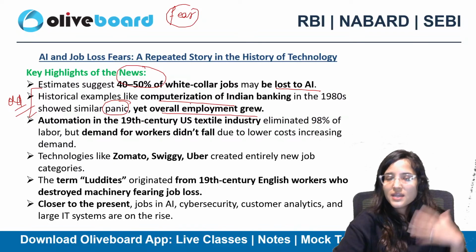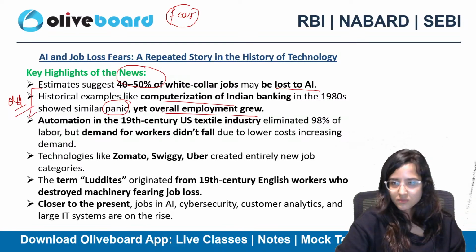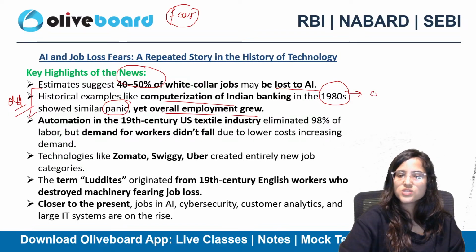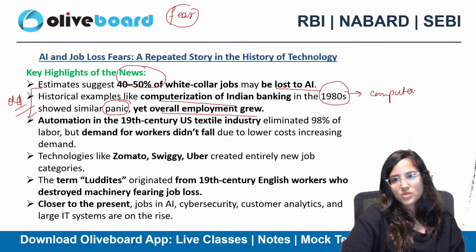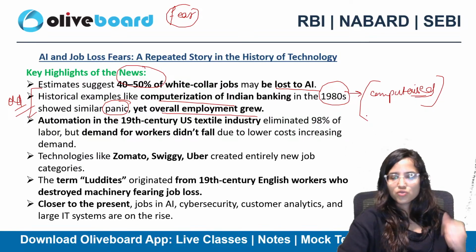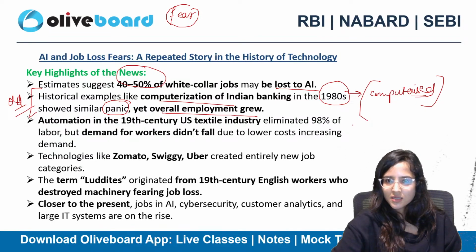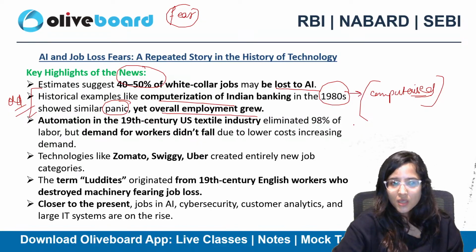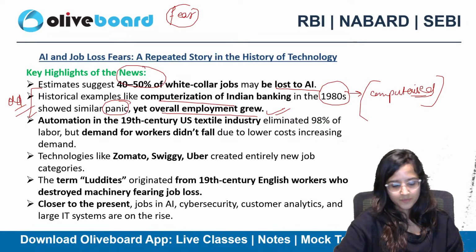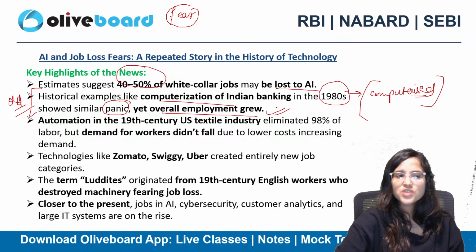But in the 1980s, when the banking system was computerized, there was panic that there would be mass unemployment in the banking sector, but that actually did not happen. There was an overall increase in employment. In fact, the opposite happened.